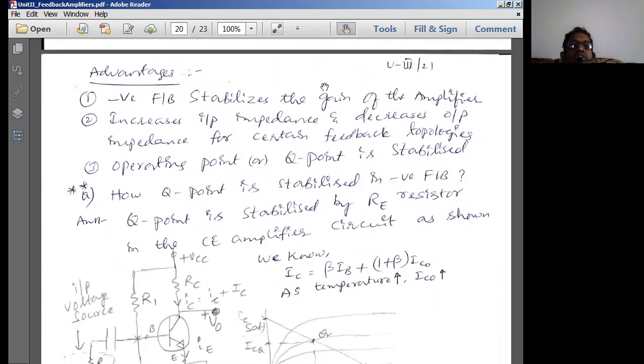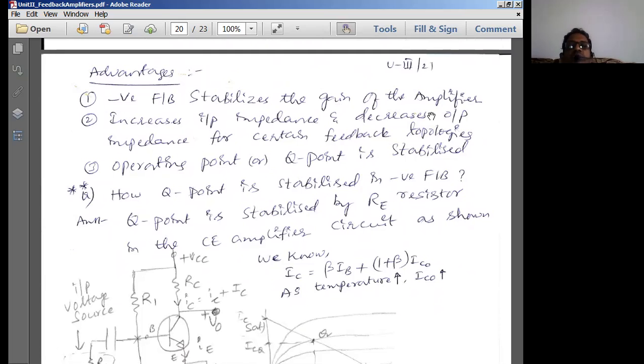What are the advantages of negative feedback? The first and foremost advantage is that the negative feedback amplifier stabilizes the gain of the amplifier. Because of negative feedback, the output signal is going to get stable. It increases input impedance and decreases output impedance for certain feedback topologies. So for impedance matching, input resistance should be more and output resistance should be less. Using negative feedback, it can fulfill that condition.